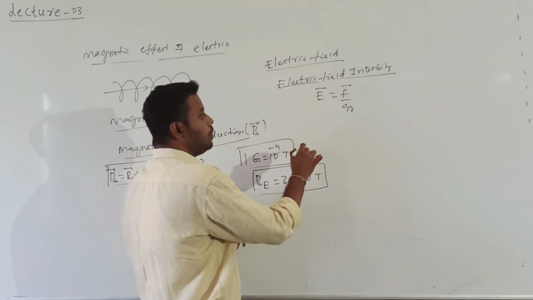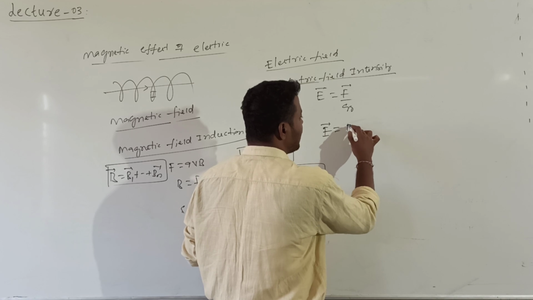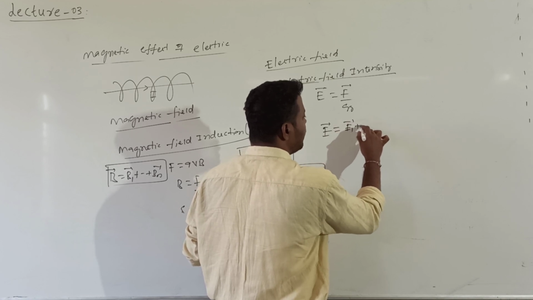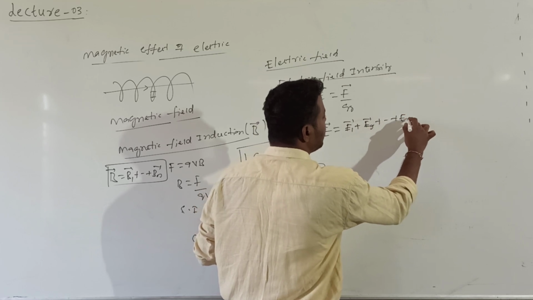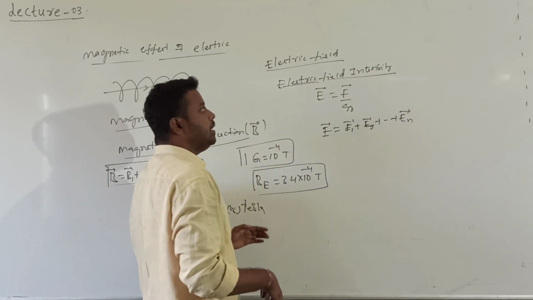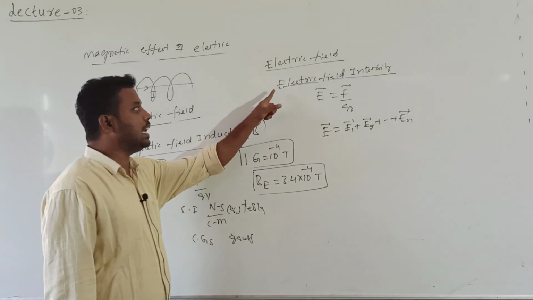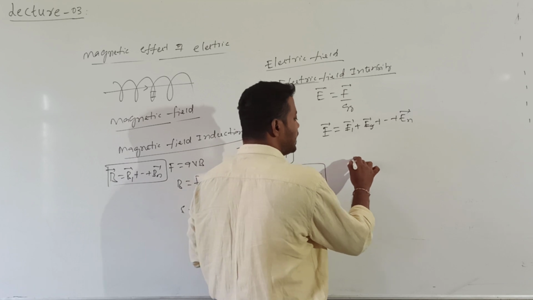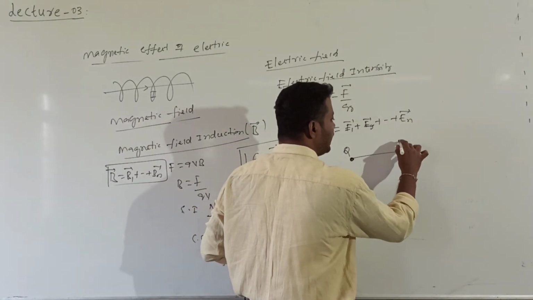If there are many sources, then we can calculate the resultant electric field intensity by the principle of superposition. I want to discuss the similarities between electric field intensity and magnetic field. And what is the direction of this electric field? If I consider a charge Q, and I want to calculate the electric field intensity at point P,